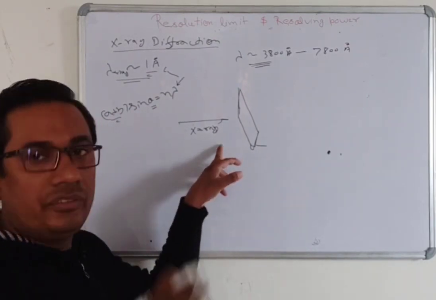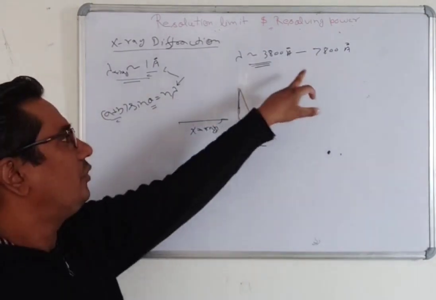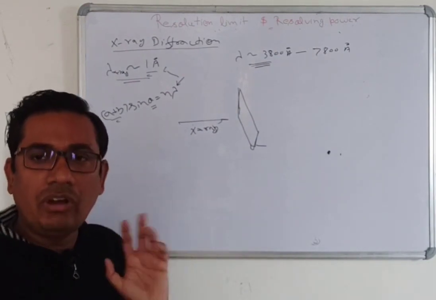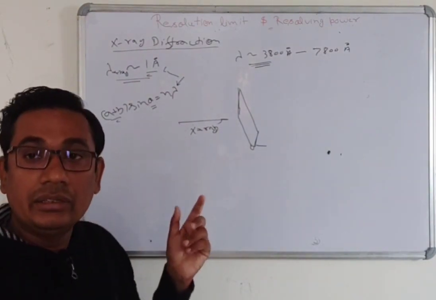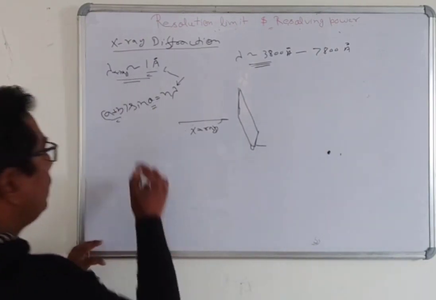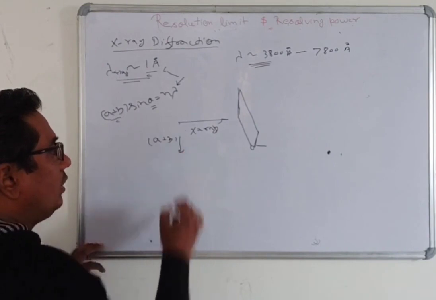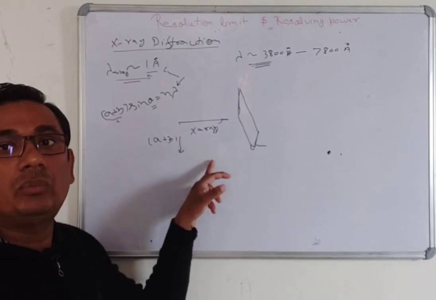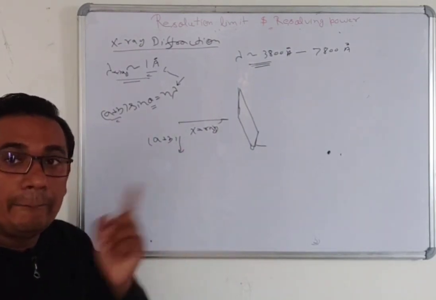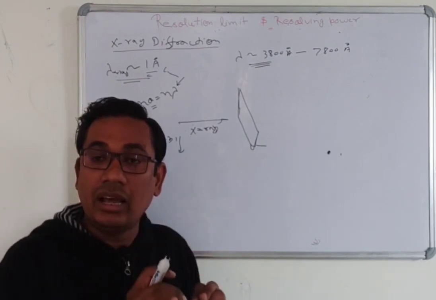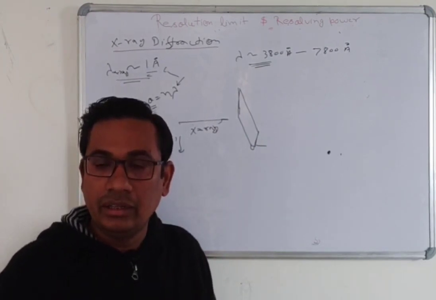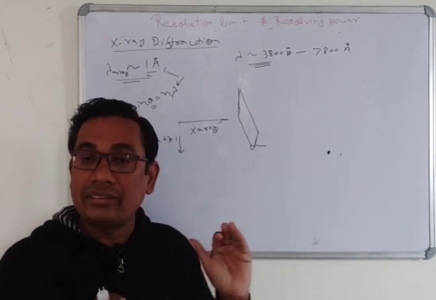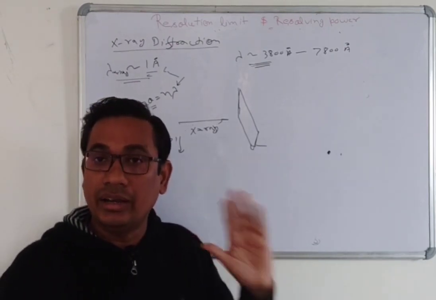But in the case of visible light, we can easily observe it because lambda is very high as compared to this. Now the question is, suppose I want to observe X-ray diffraction on an optical grating, what will we do? We will reduce the value of A plus B. But it is impossible to draw such a fine line on an artificial grating. So we will not see any diffraction of the X-ray in an optical grating.